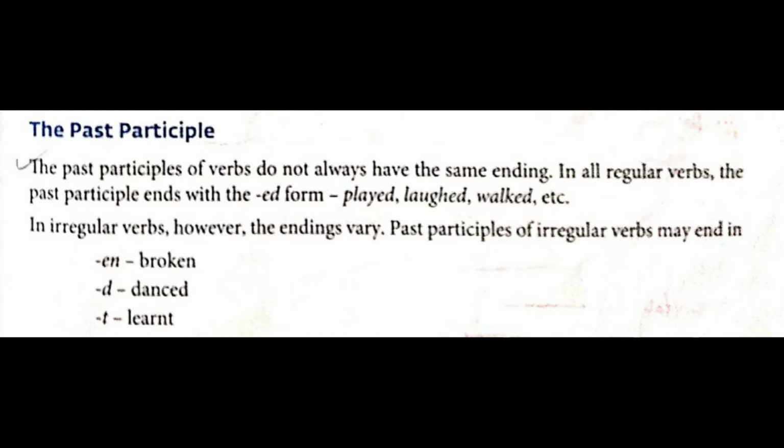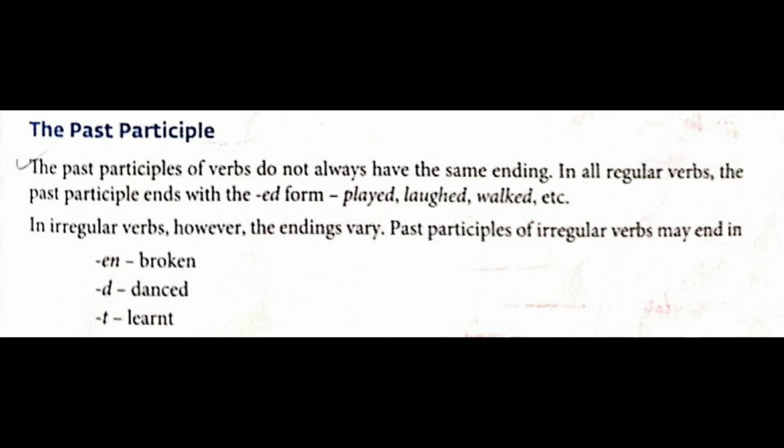But below, certain things are given. Let's see. In irregular verbs, however, the endings vary. Vary means differ. Past participles of irregular verbs may end in en, d, t, n, ne. For example, for en, broken.